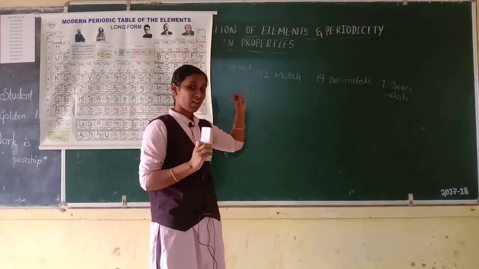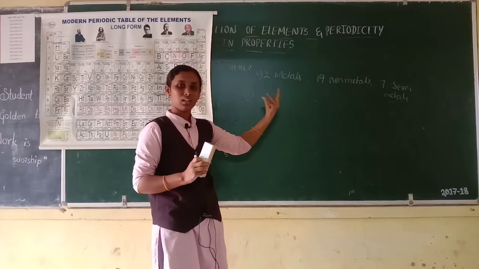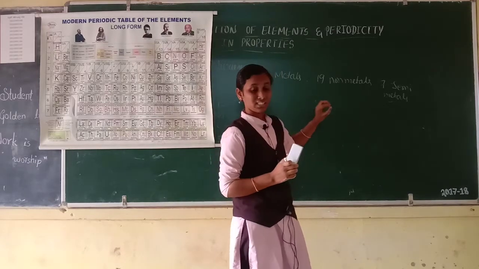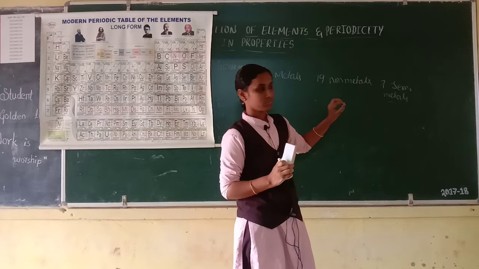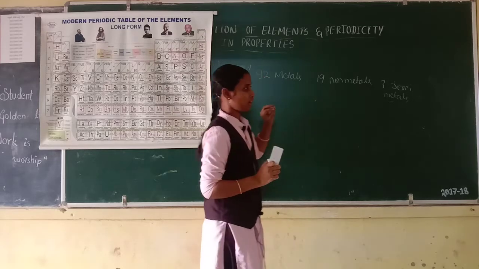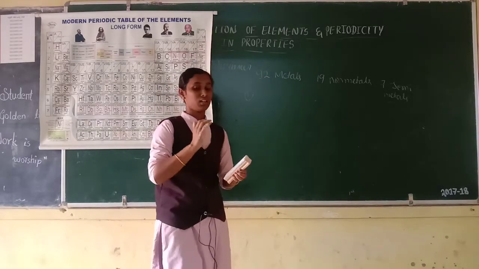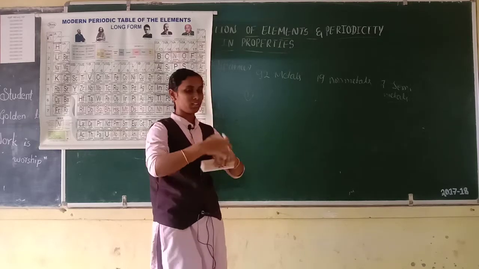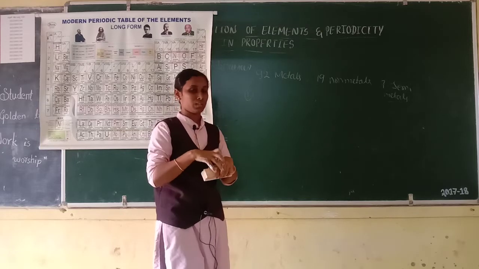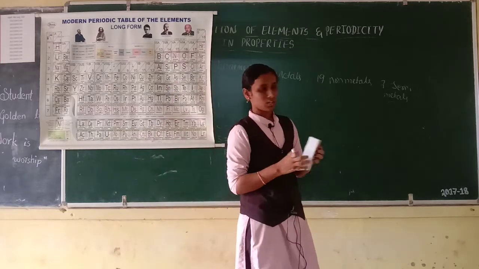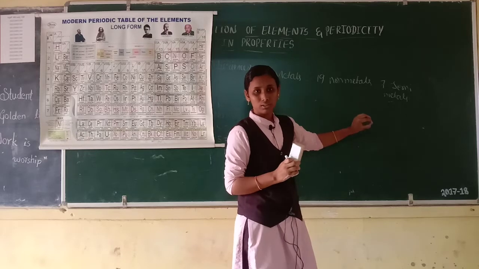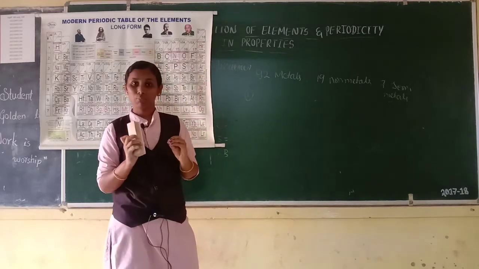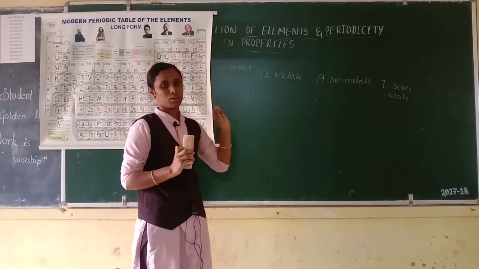Then metals have a high boiling point and high melting point, but non-metals have a low melting point, except diamond. Metals are lustrous, which means they have a lustrous surface. Non-metals do not have this nature, except iodine and diamond, which are also lustrous in nature. Then these are all physical properties of metals and non-metals.